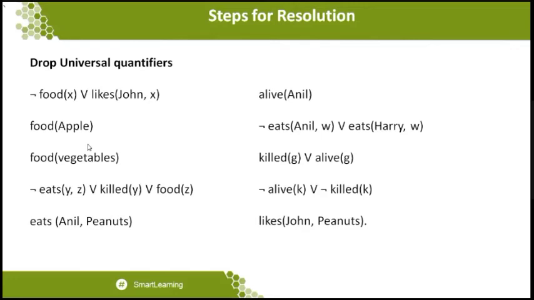With these values you can go for the resolution, because for resolution you should not have an implication, and you should drop the existential as well as the universal quantifiers. Generally, we want to remove the quantifiers. Once you remove all these quantifiers, you are ready to go for substitution with the different kinds of substitution variables you have.